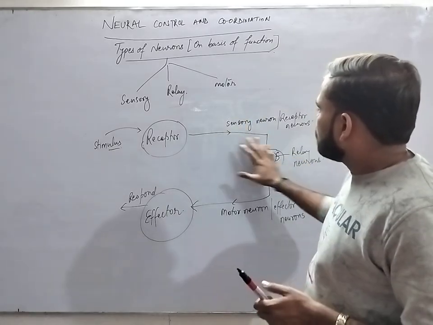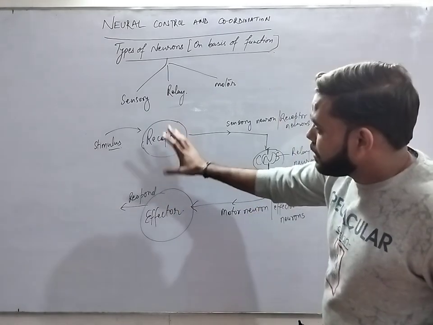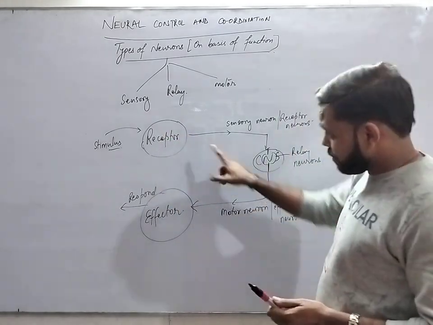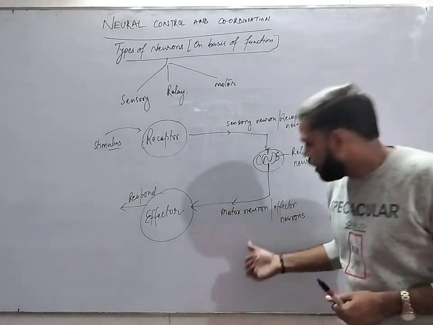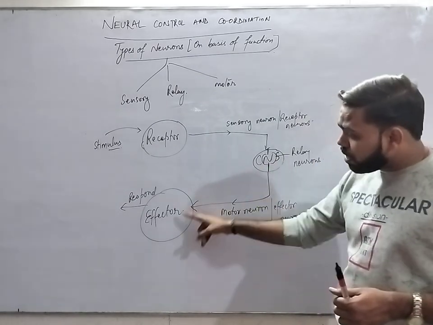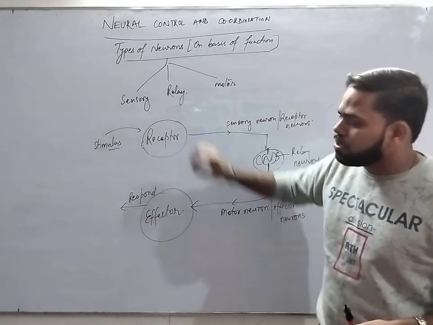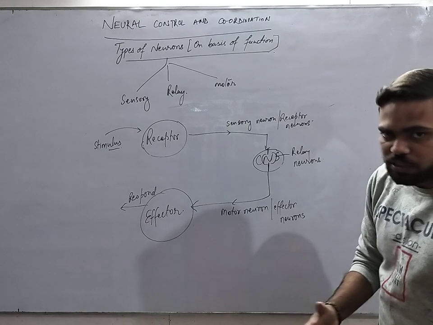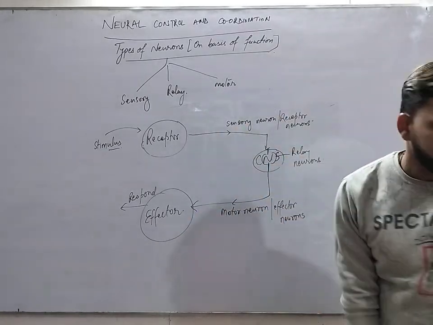The function of the sensory neuron is to take the message, the stimulus, toward the central nervous system from the receptor. The function of the motor or effector neuron is to take the answer, in the form of impulse, toward the effector from the central nervous system. And third, the relay neurons adjoin both these neurons inside the central nervous system. These were the types of neurons on the basis of function.